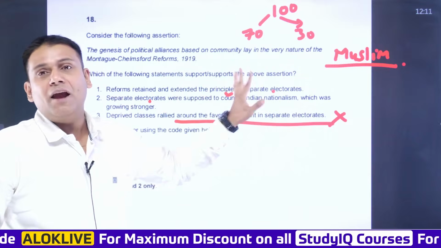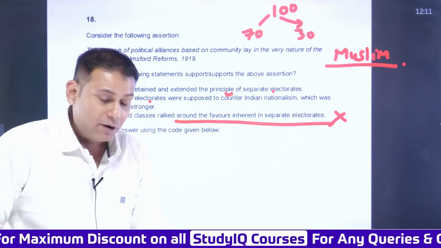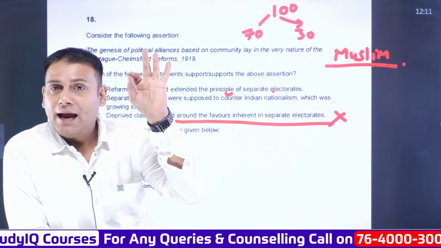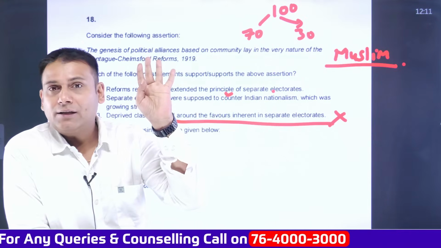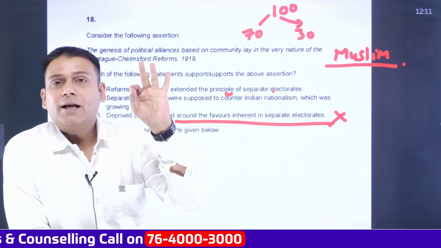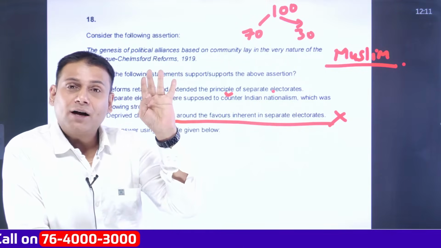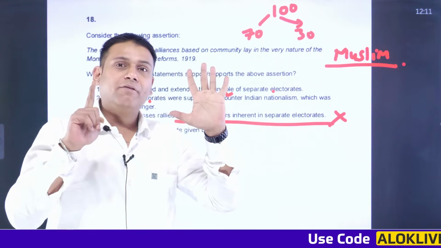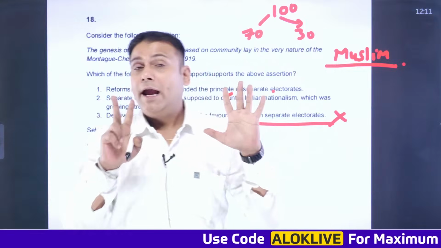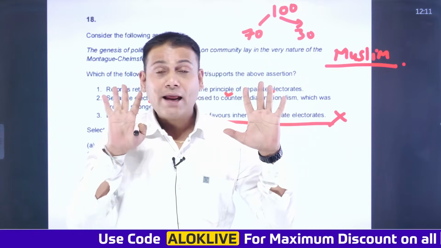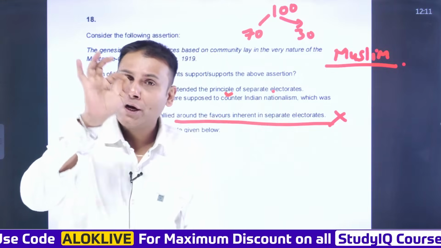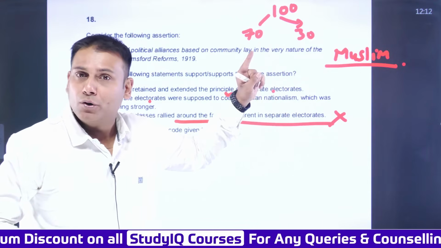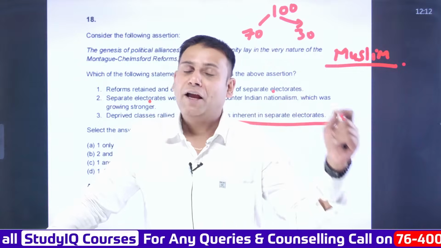So what have we inferred from here? Please do focus on the important acts: Regulating Act 1773, Pitt's India Act 1784, Charter Act 1793, Charter Act 1813, Charter Act 1833, Charter Act 1853, Government of India Act 1858, Indian Council Act 1861, Indian Council Act 1892, Indian Council Act 1909, also referred to as Morley-Minto reforms, then Government of India Act 1919, also referred to as Montagu-Chelmsford reforms, and Government of India Act 1935.